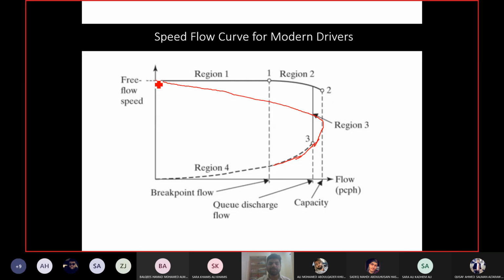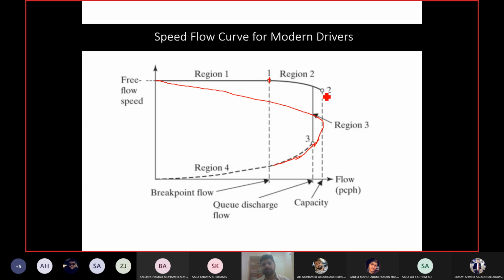Now what happens? You can see region 1 is almost a straight line. So the speed is not changing from 0 flow to a flow of 0.1. It's the free flow speed, the maximum speed which you have. Then between 0.1 and 0.2, the speed is reducing, but it is reducing with a very mild slope, a very low slope. So the speed is changing, but the change is not drastic.